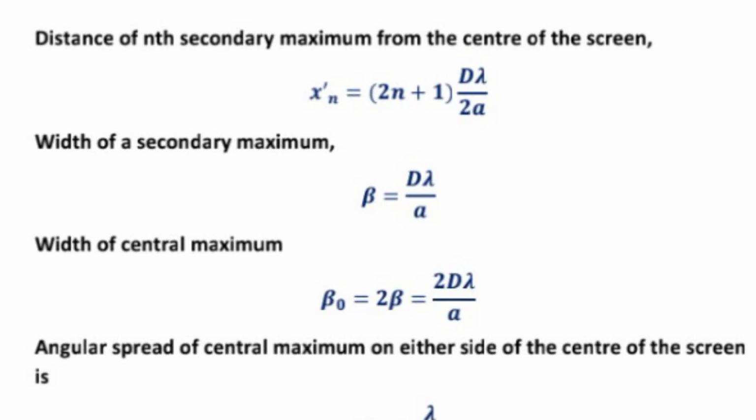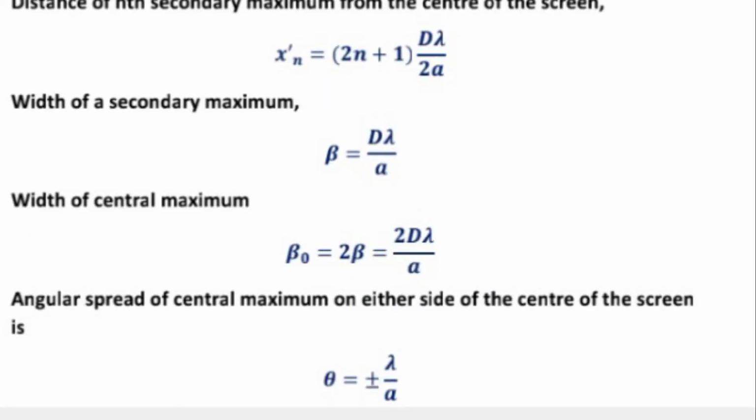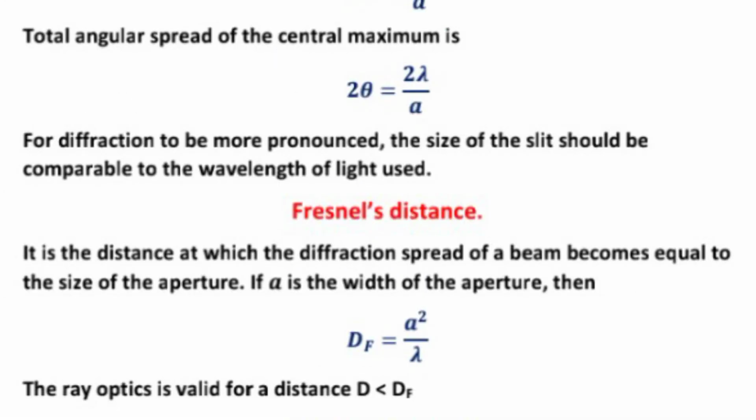Width of central maximum, beta 0 equal to 2 beta, and that will be equal to 2 lambda D upon a. Angular spread of central maxima on either side of the center of the screen, theta equal to plus minus lambda upon a. Total angular spread of the central maximum is 2 theta equal to 2 lambda upon a. For diffraction to be more pronounced, the size of the slit should be comparable to the wavelength of light used.